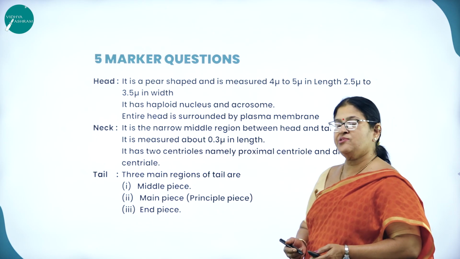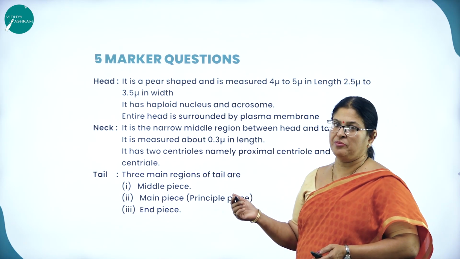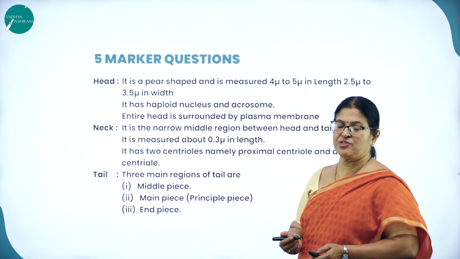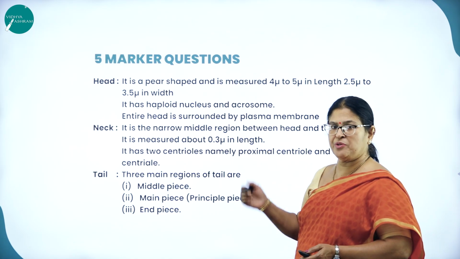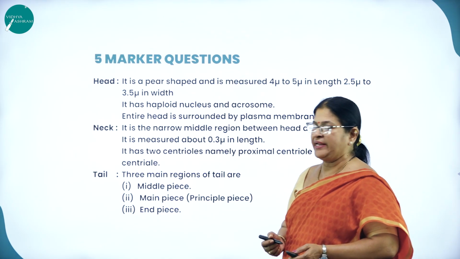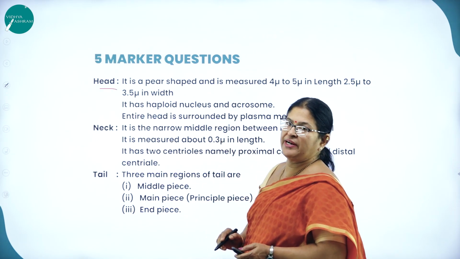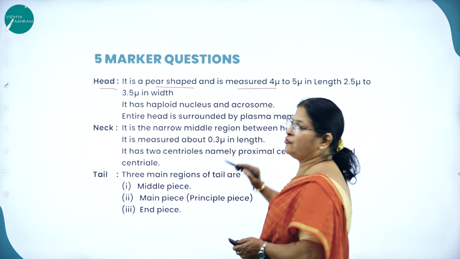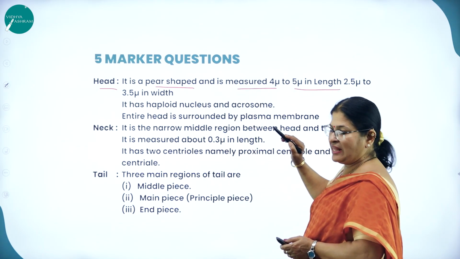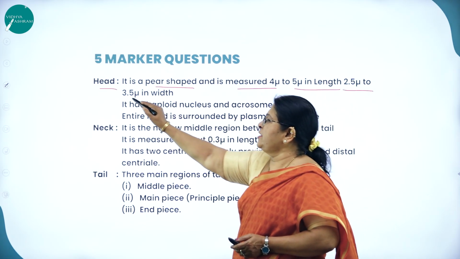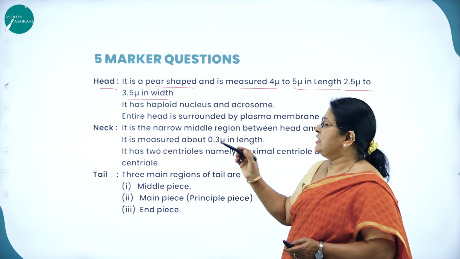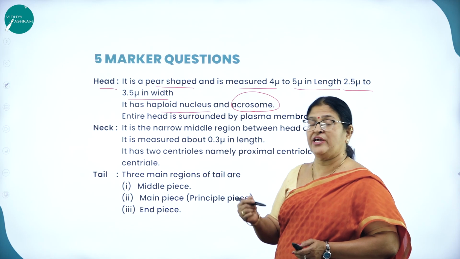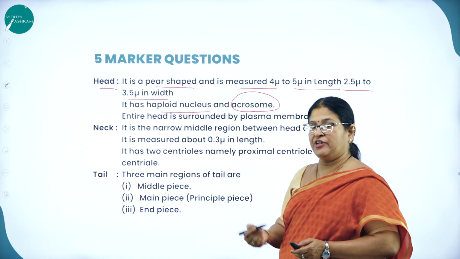Moving on to the structure of a sperm. As we all know, the sperm is a motile haploid male gamete produced in the seminiferous tubule of the testis. The sperm is divided into head, neck and tail. What are the parts included under the head region? It is pear-shaped, measuring around 4 to 5 microns in length and 2.5 to 3.5 microns in width. It has a haploid nucleus and a cap-like structure called the acrosome, which plays a great role at the time of fertilization.